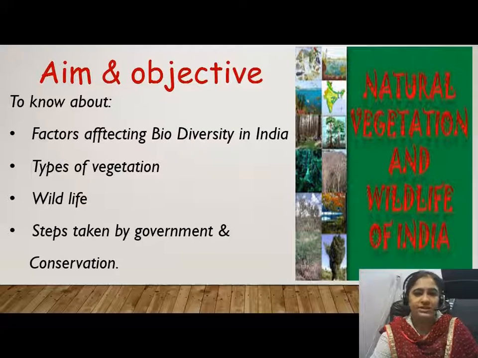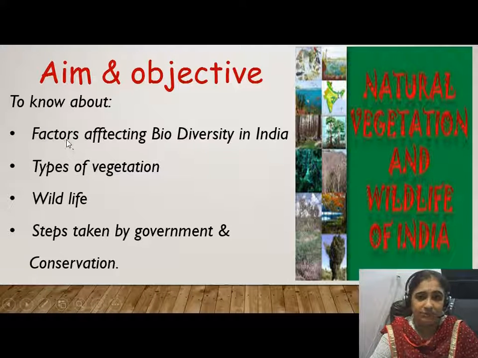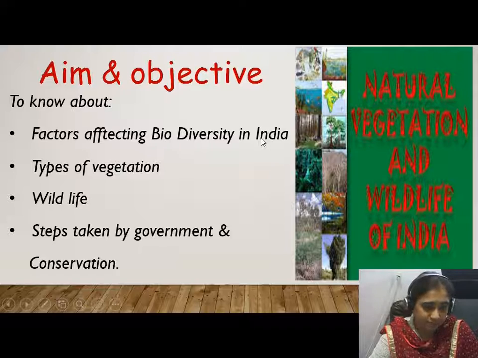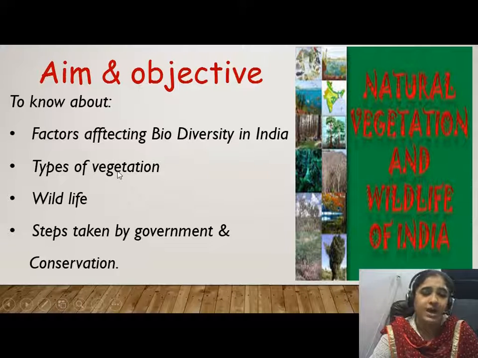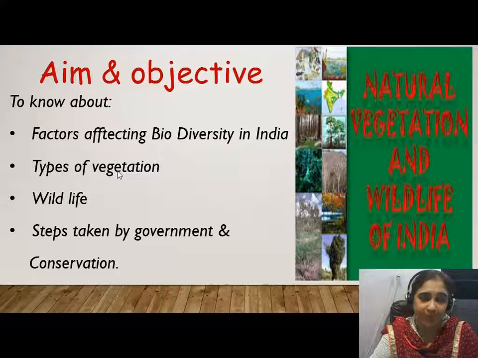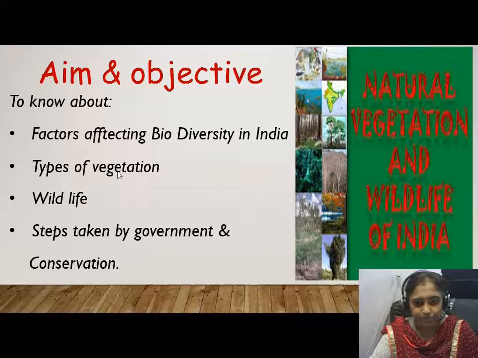So, first in this chapter, we will discuss the factors that affect the biodiversity in India. Like I told you just in the introduction about the flora and fauna of our country. Types of vegetation. What are the different kinds of vegetation we have in our country? Like mountain vegetation, mangrove vegetation, evergreen forest, and so on.